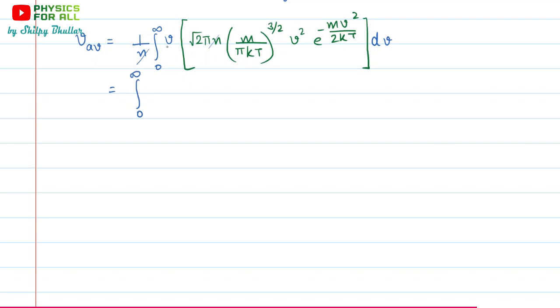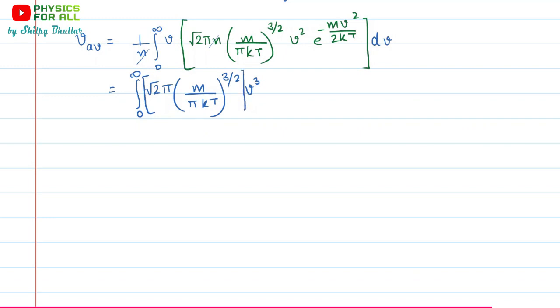This v will get multiplied with this v square. We have root 2 pi m upon pi kT raised to the power 3 by 2, and now v cube, because this v has got multiplied with this v square.